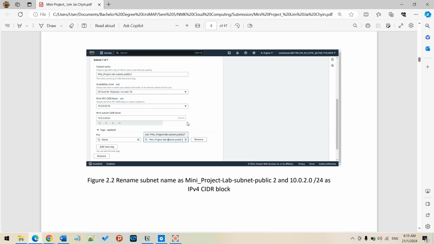At first my company just needed one public subnet and one private subnet, but later on they need to scale to two subnets. So I rename this as mini project lab subnet public 2 with the IPv4 CIDR block 10.0.2.0/24.